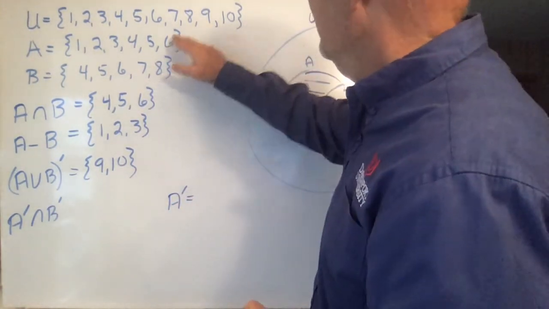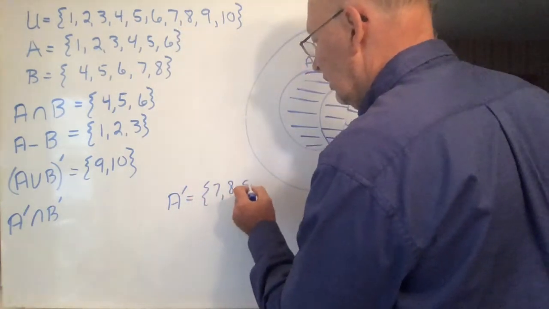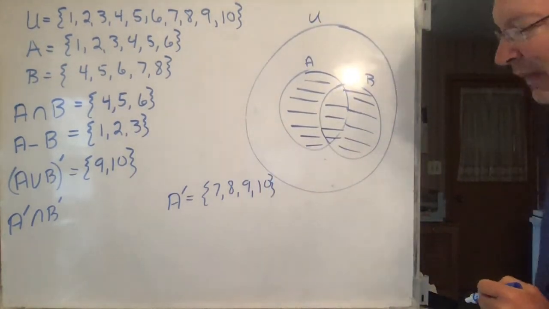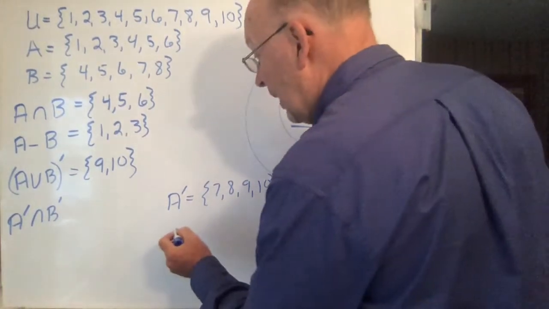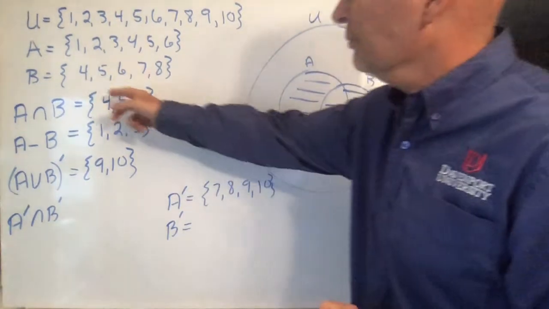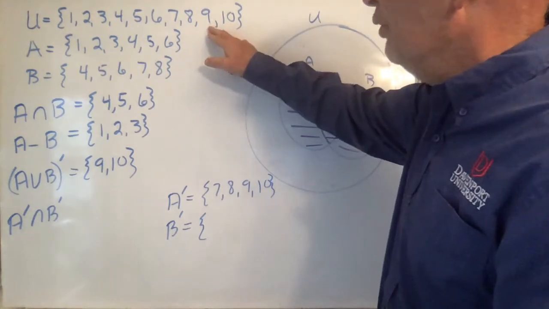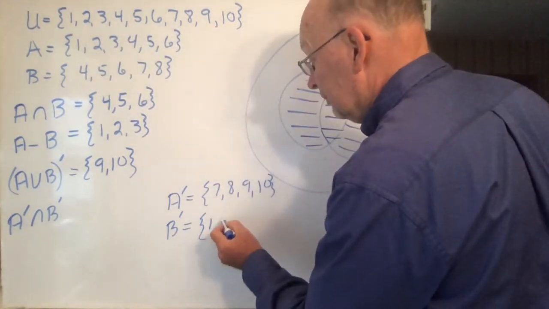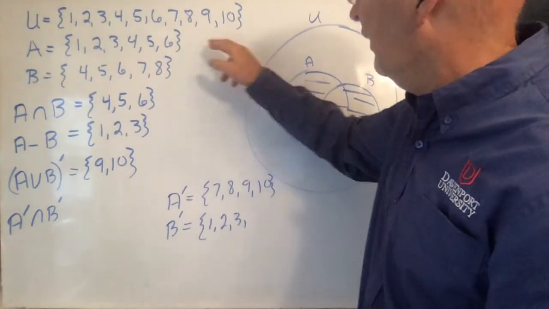Everything which is not in A from the universal set would be 7, 8, 9, and 10. B complement is everything which is not in B. So everything in the universal set which is not in B would be 1, 2, and 3. All this stuff is in B, and then also 9 and 10.